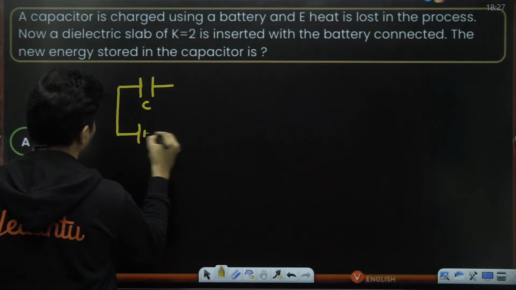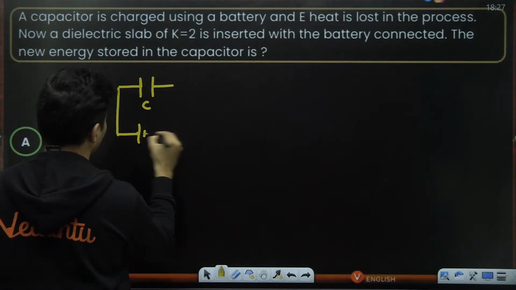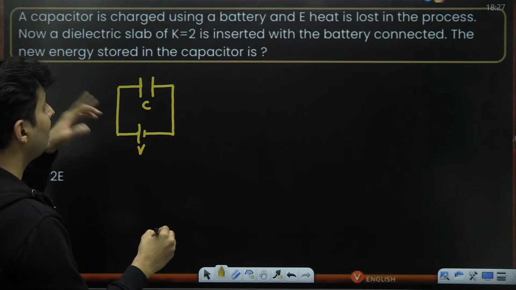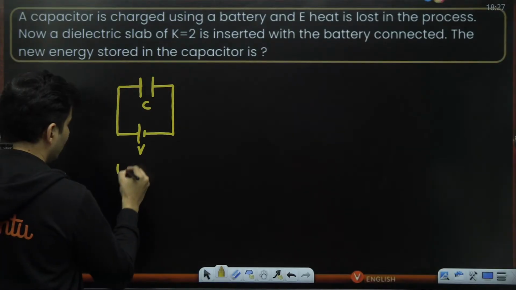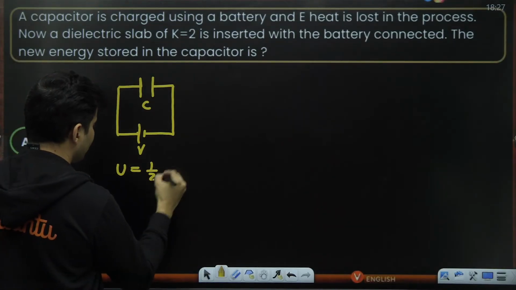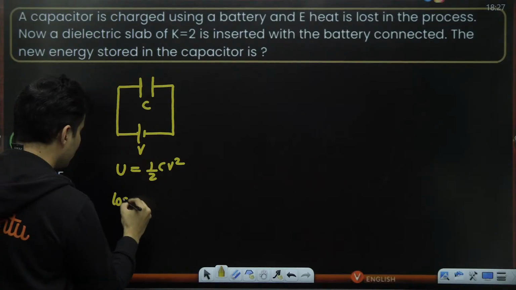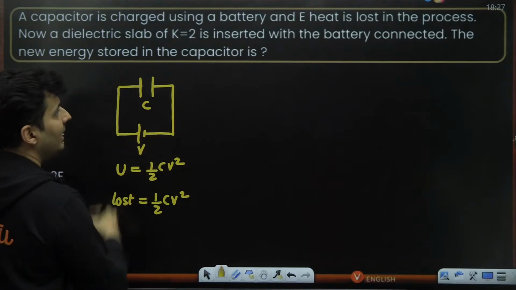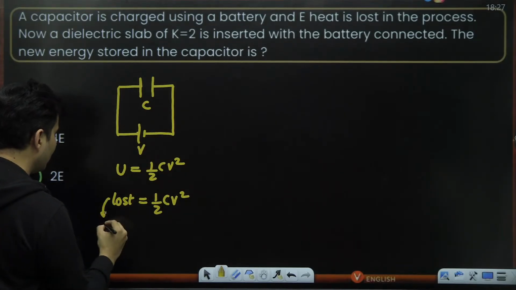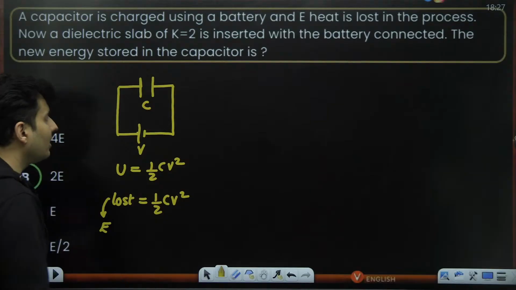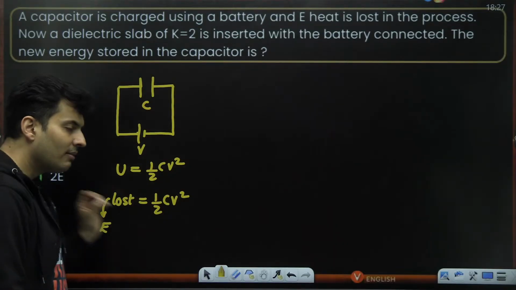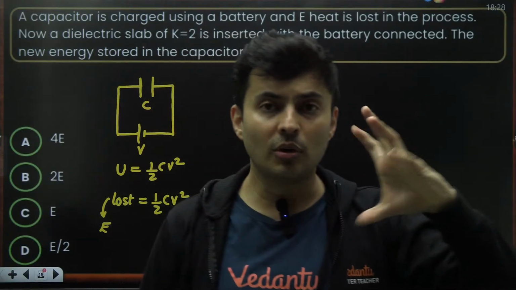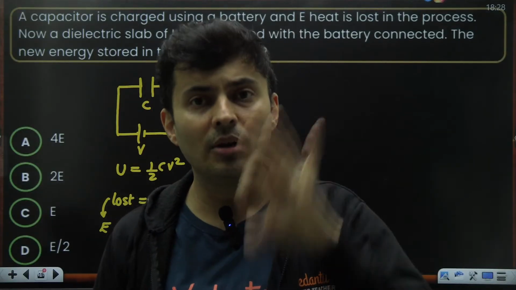It is connected to a battery, let's say of voltage V. Now E heat is lost in the process. So whatever energy is stored in the capacitor is basically half CV square. The amount of energy lost is also going to be half CV square, and that energy lost is given to be E. Okay, so keep that in mind. Whenever you charge a battery, the amount of work done is double the energy stored. So whatever energy is stored will also be lost.